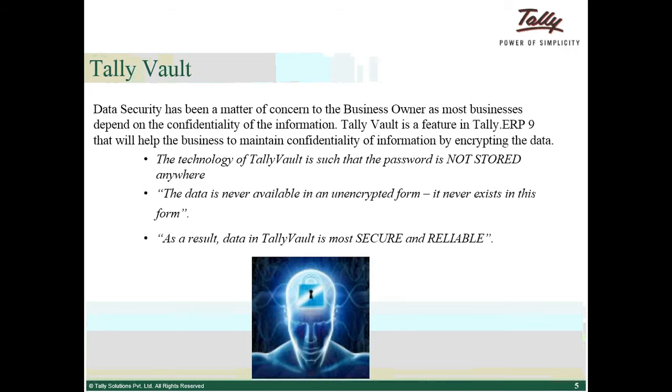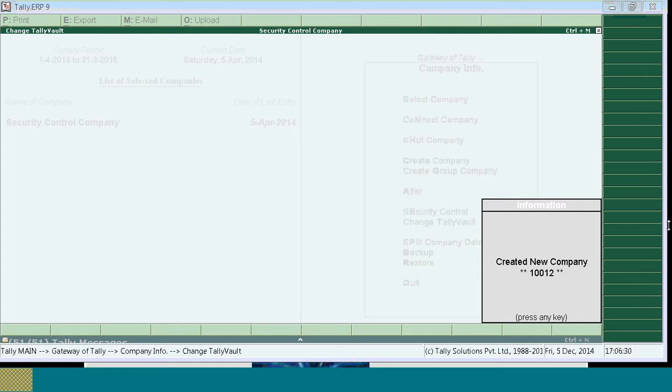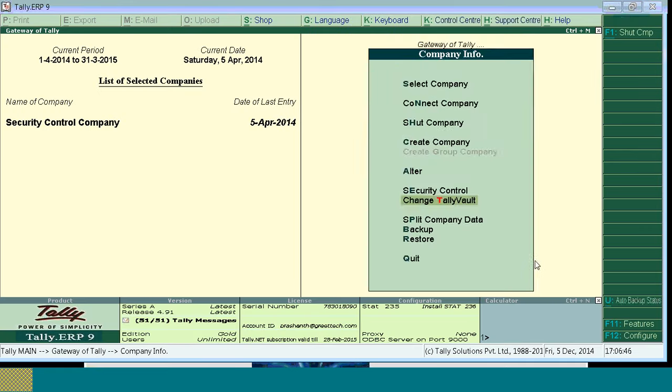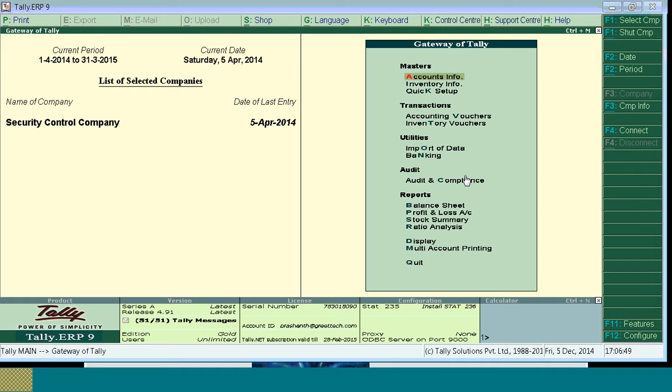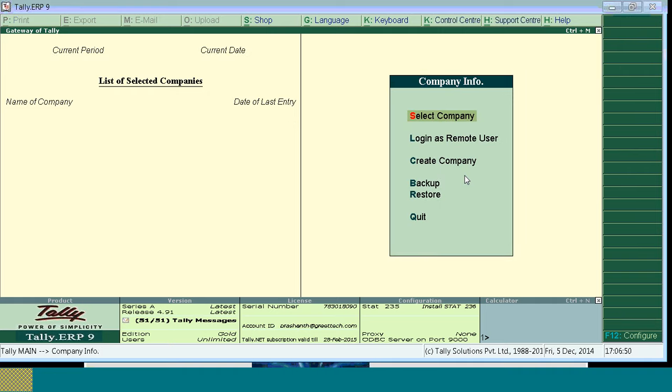Mr. Devadatta, whenever you give a Tally Vault password, the existing company, in which there can be any number of years of data, the password will be applied to the entire company. So now you can see the new company 10012 created. When I press enter, this is the existing company, and log out from the company. I'll just show you the changes which are made.